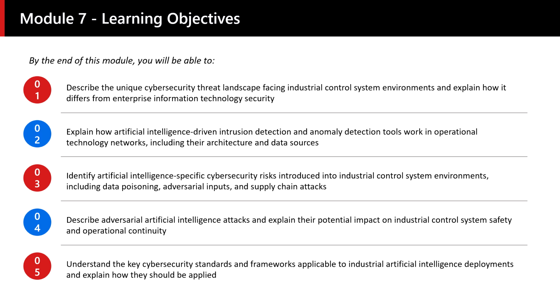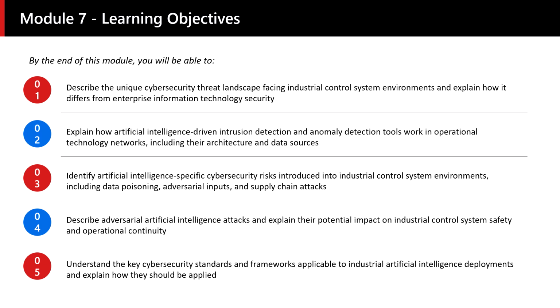Objective 2 covers the defensive application of artificial intelligence, specifically how machine learning models are trained to detect malicious behavior in the network traffic, device commands, and system events that make up an industrial environment. Objective 3 introduces the attack surface that artificial intelligence itself creates. When you deploy a machine learning model in an industrial environment, you are adding a new component that has its own vulnerabilities, and some of those vulnerabilities have no equivalent in traditional systems.